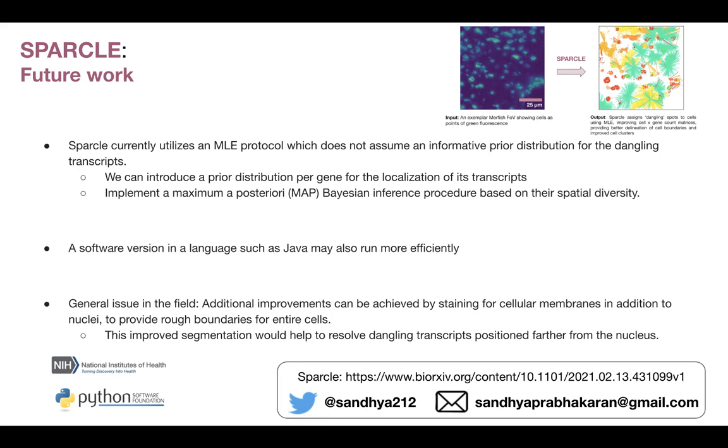Future work, future directions for Sparkle. Sparkle currently utilizes a maximum likelihood protocol, which does not assume an informative prior distribution for dangling transcripts. So our plan is to introduce a prior distribution per gene for localization of the transcripts and then implement a maximum a posteriori Bayesian inference procedure based on the spatial diversity.